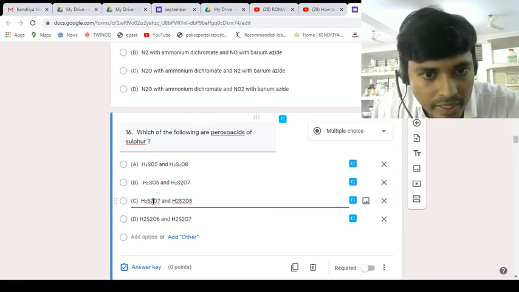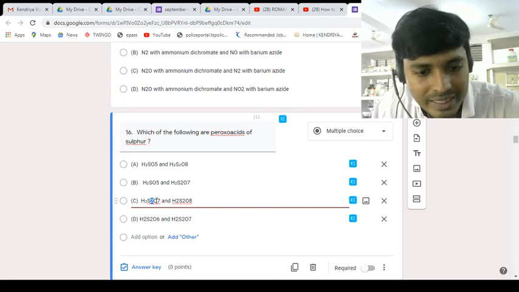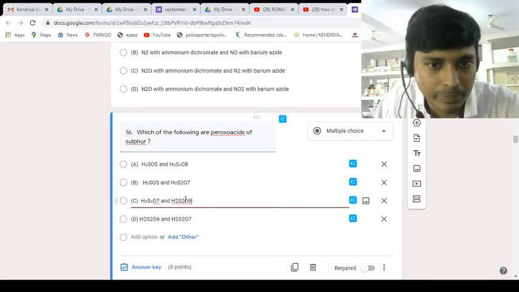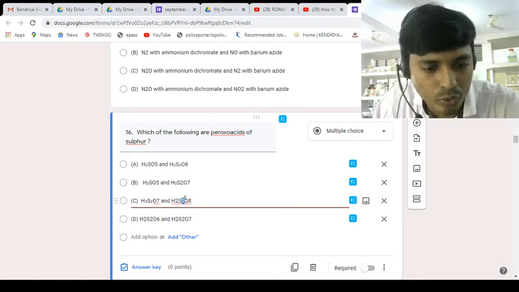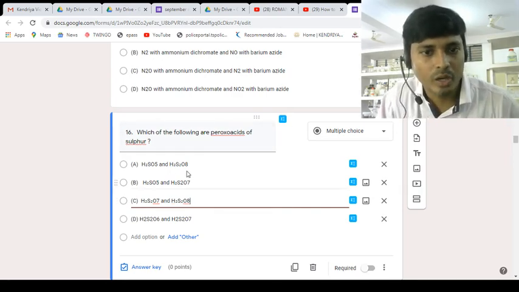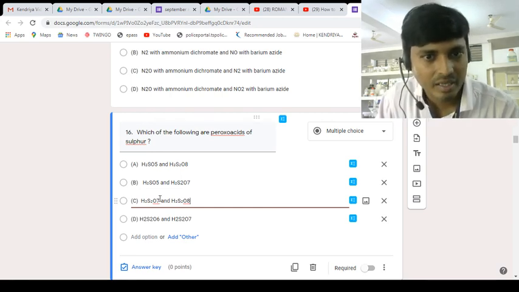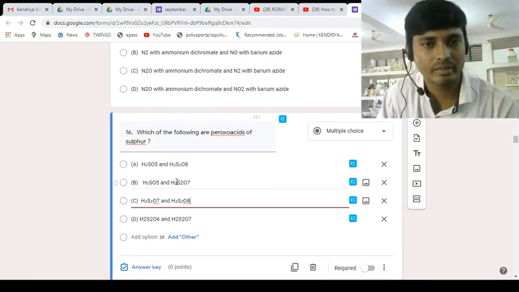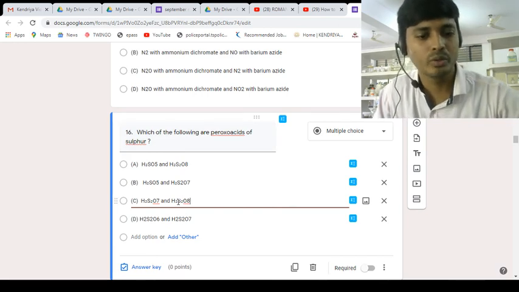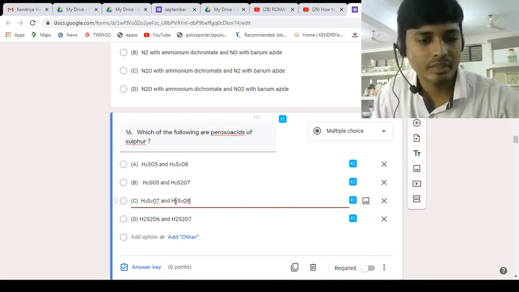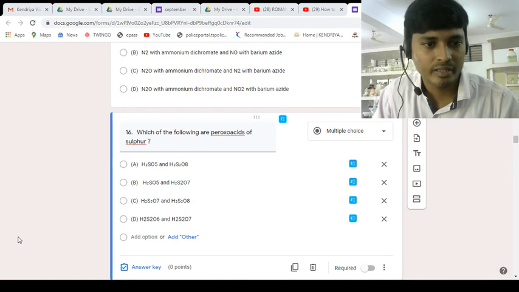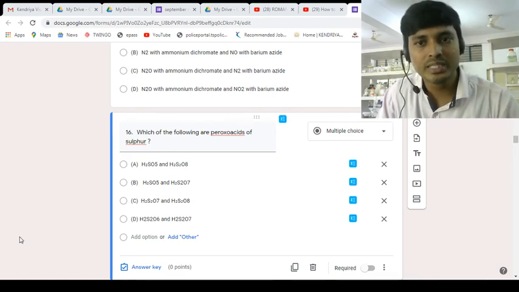So this Google Sheet I will give in the description. From there you can take it and use it, you need not prepare separately. So that's how now my question is ready. Now I will change it, I will copy the 7 there and change it here. So in the question paper, at a time you can do it wherever superscripts or subscripts are required. So this is how you can use this option.